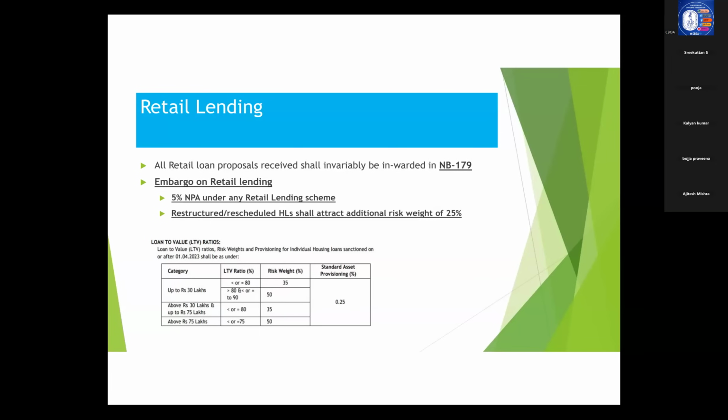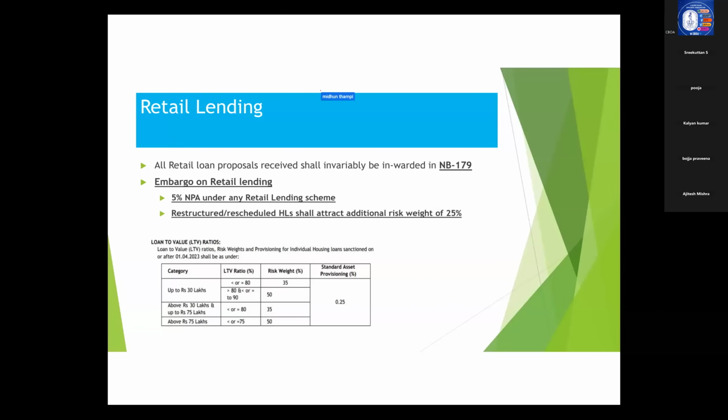There is a restriction put forward by RBI with regard to the maximum loan that can be provided against the value of that asset. That is meant by loan to value ratio. So that depends upon the loan amount in terms of housing loan.